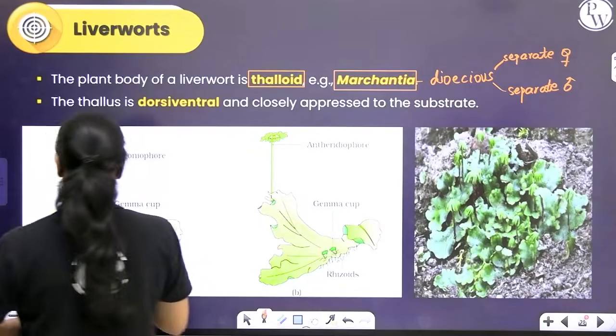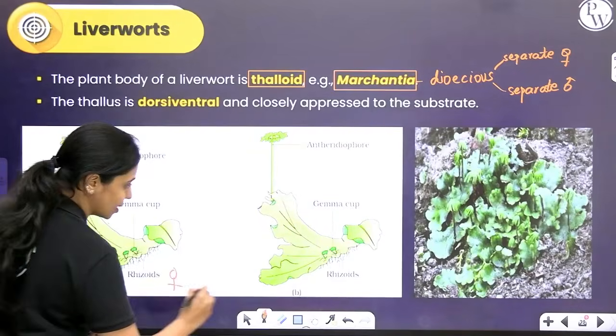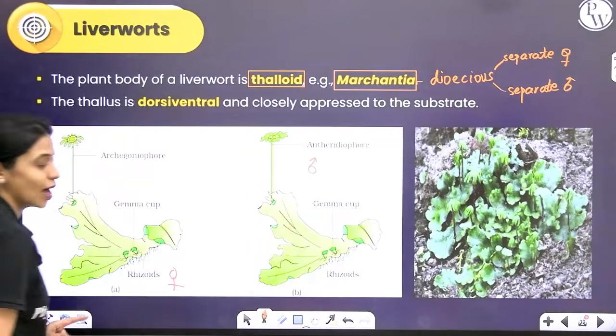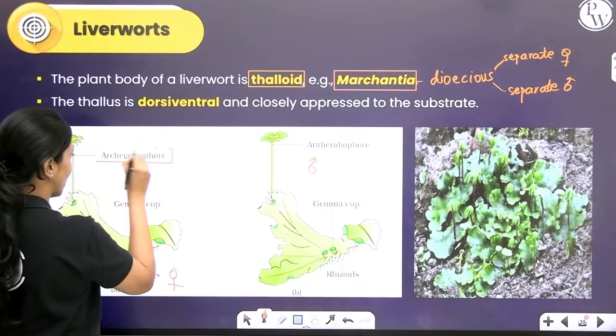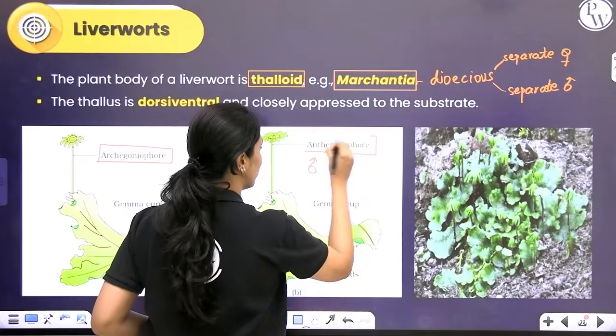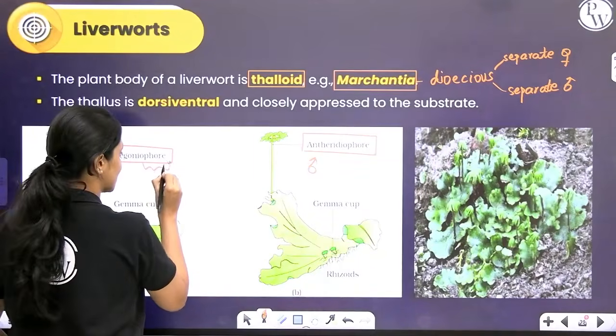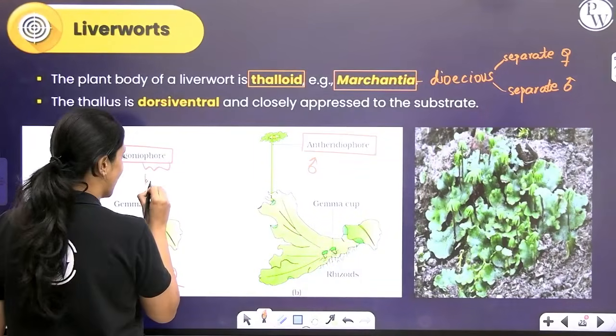This is the female thallus. This is the male thallus. How do I know which is female, which is male? Look here. There is a label here called archegoniophore and antheridiophore. What does phore mean? Phore means it's bearing something.